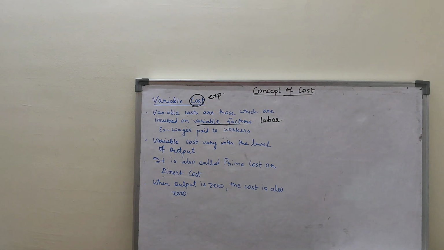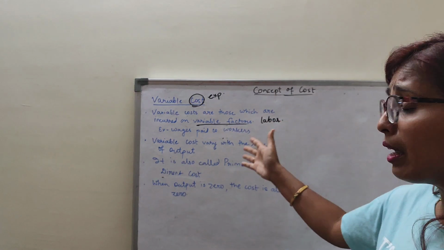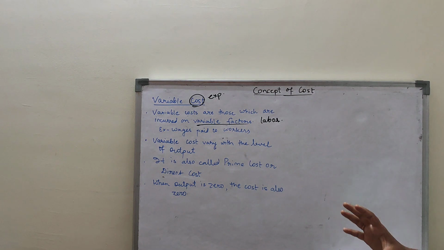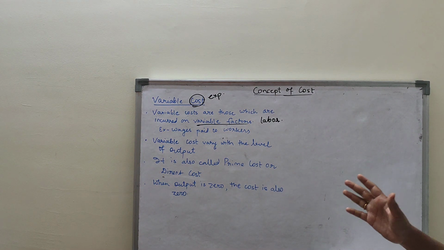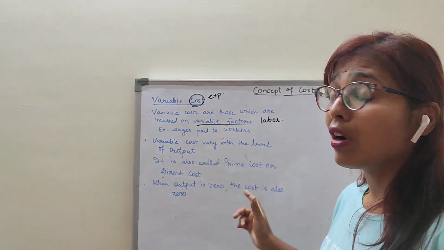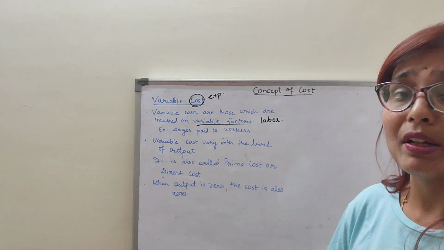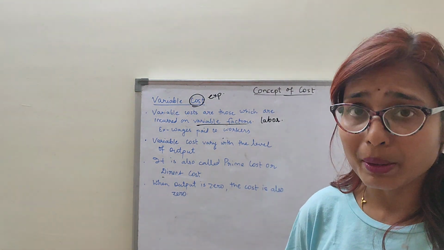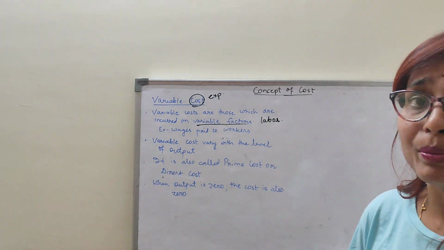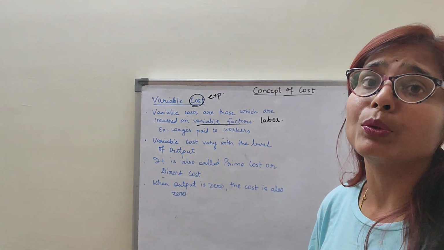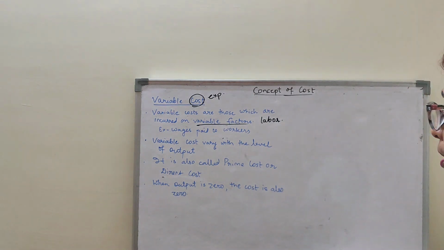So what I mean to say here is that variable costs are those costs which vary with the changes. Vary means the changes. So which changes with the change in the quantity of output. This is the variable cost, and labor is the variable factor. That means wages paid to the labor is the variable cost here. Cost means the kharcha which is paid by the producer. Clear? So please note it down.